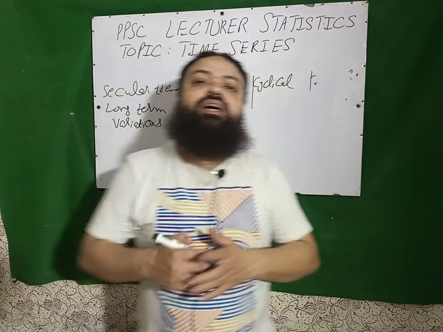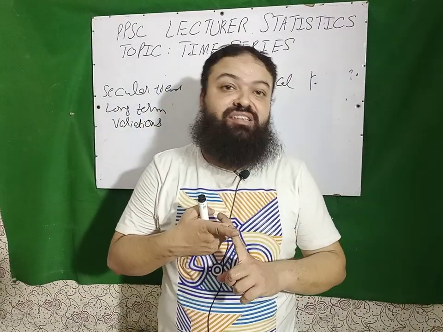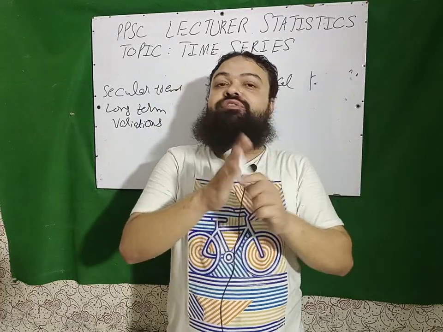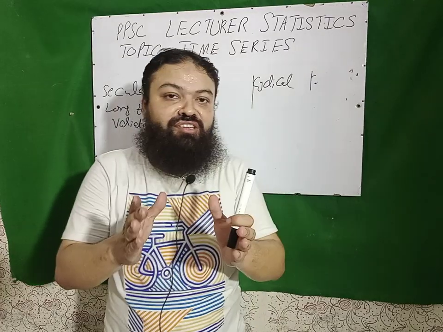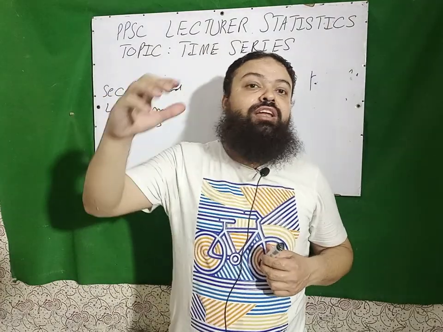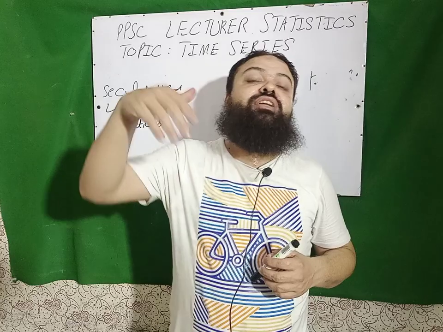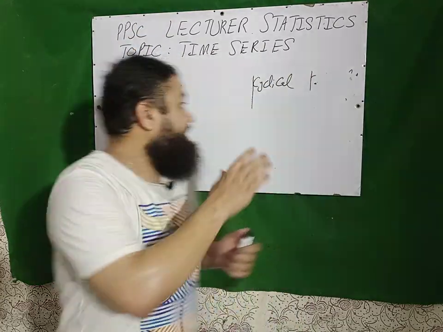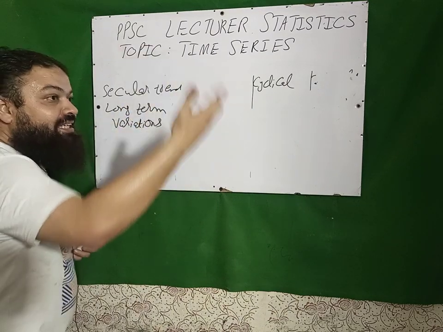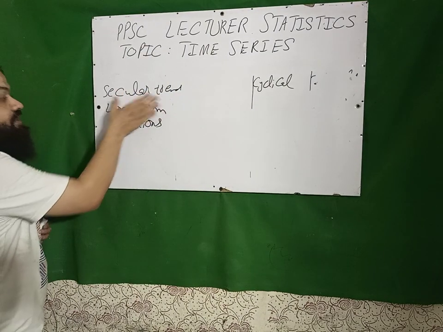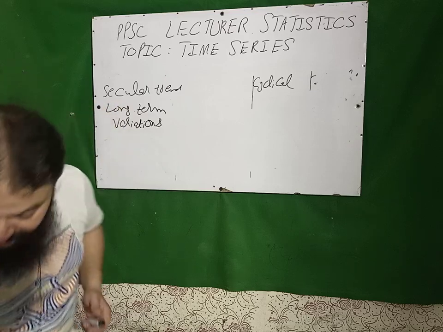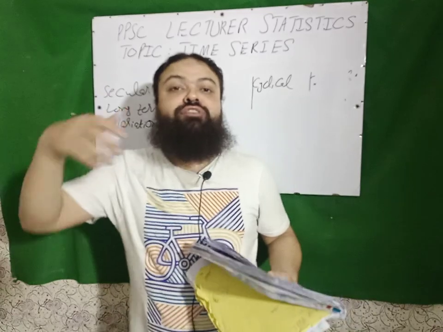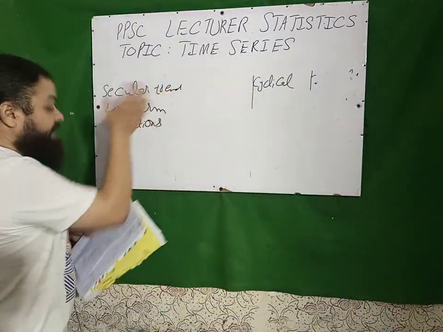If I talk about a project of green Pakistan, if there is a project of 1 billion trees, or any good policy of the government, the effect of this policy we will have to see after a long period of time, after 5 years, after 10 years. There are variations, but after many years these will come in secular trend. These are also called long-term variations. I will give you the example of human population. If we have the data of wheat for 50 years, that will be an example of secular trend.